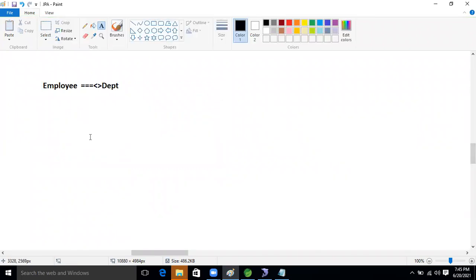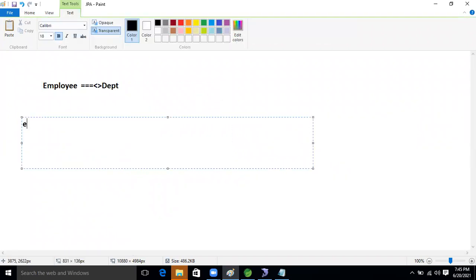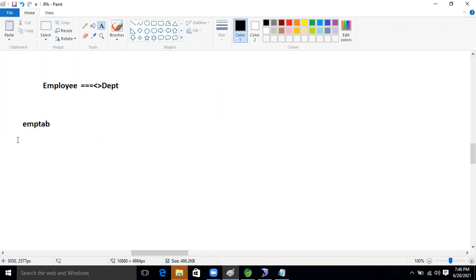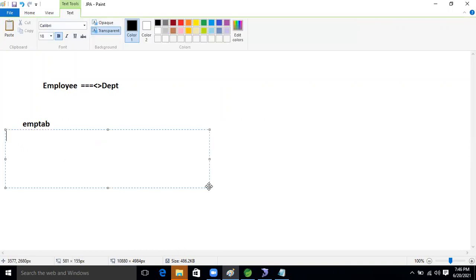Inside the EMP table, EID is there, and E name is there. One I'm giving, the second I will ask you people. Okay, ready? Yes, ready. Okay, yes, Ravi.